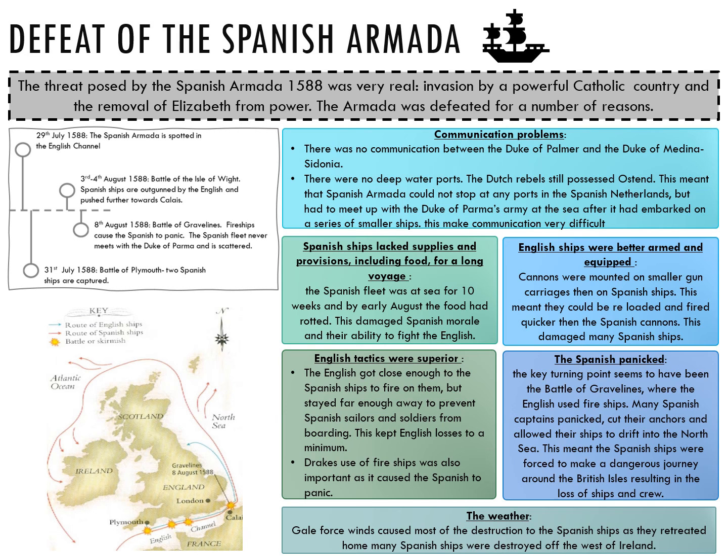Gale force winds caused most of the destruction to the Spanish ships as they retreated home. Many Spanish ships were destroyed off the west of Ireland. That brings us to the end of the Elizabethan topic.